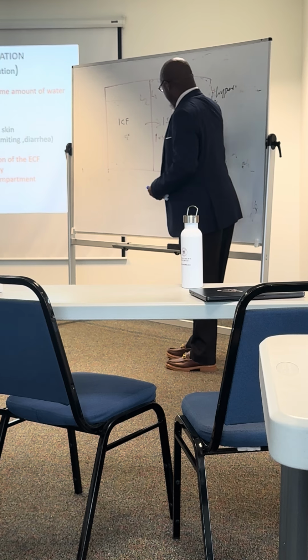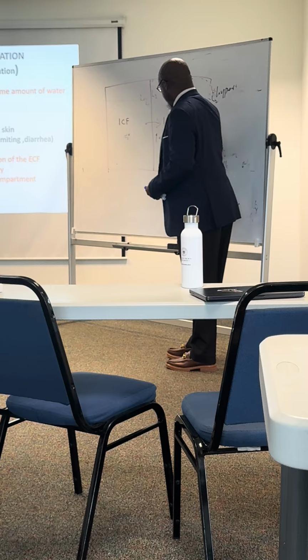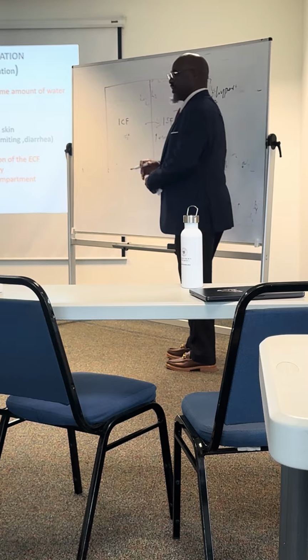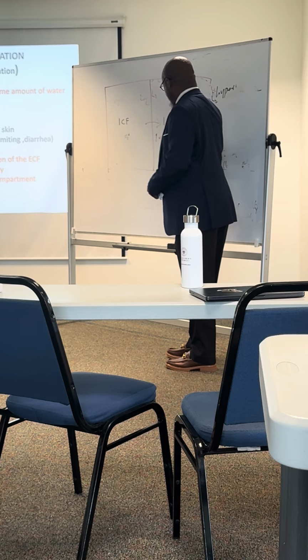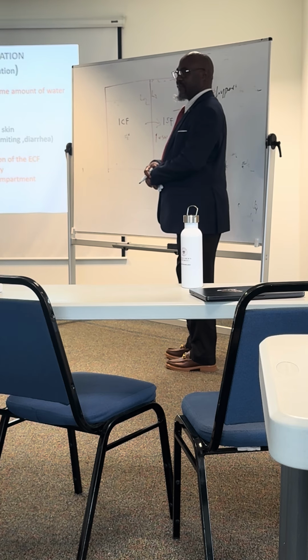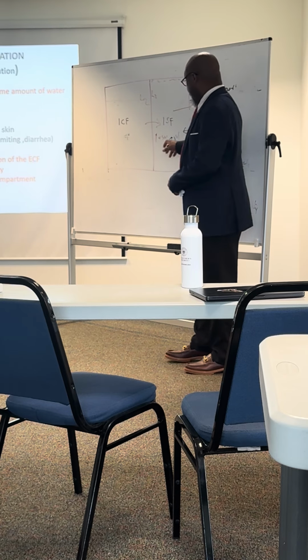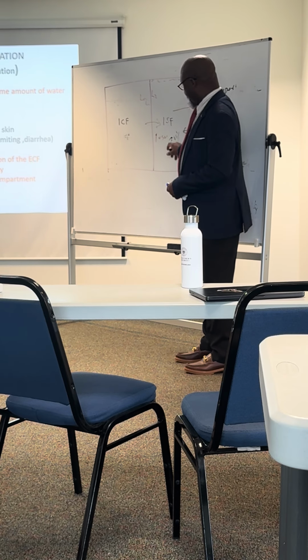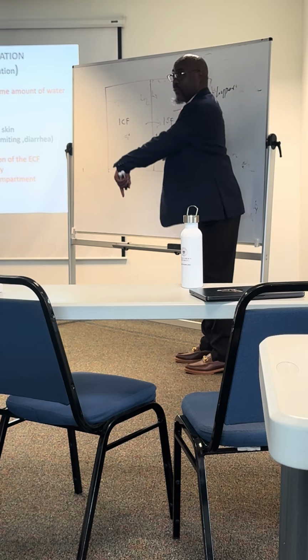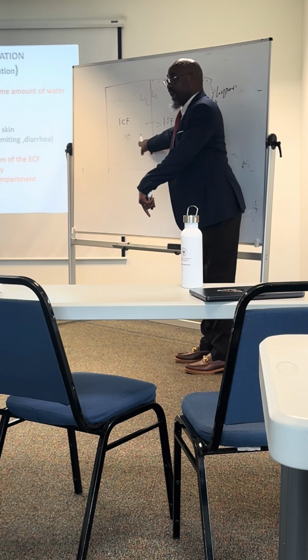Water moves here. So what happens to here? Increase in volume, right? Decrease in osmolality, right? Are we following? There is an increase in volume of the ISF, decrease in osmolality. So it's now becoming more hypo compared to this, right?